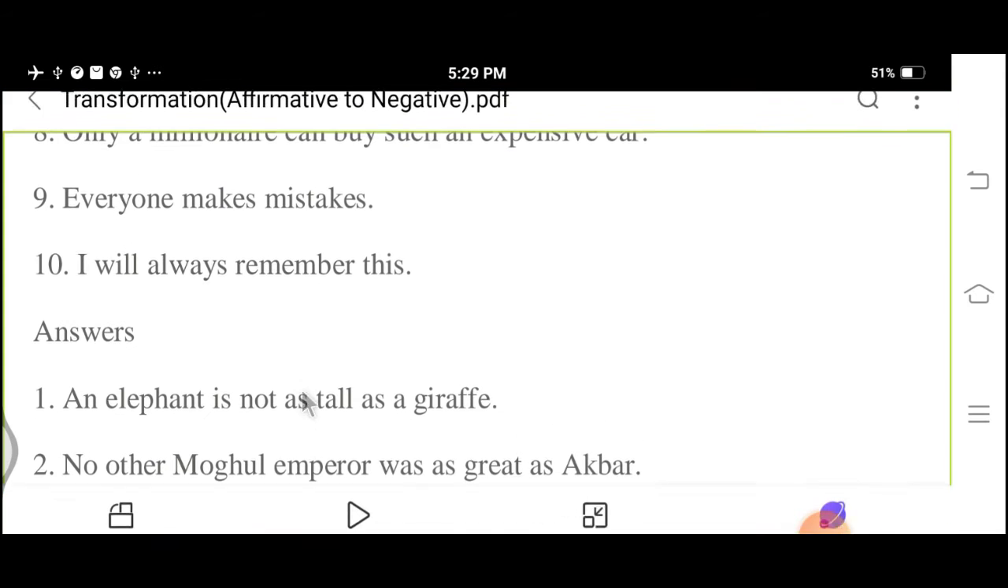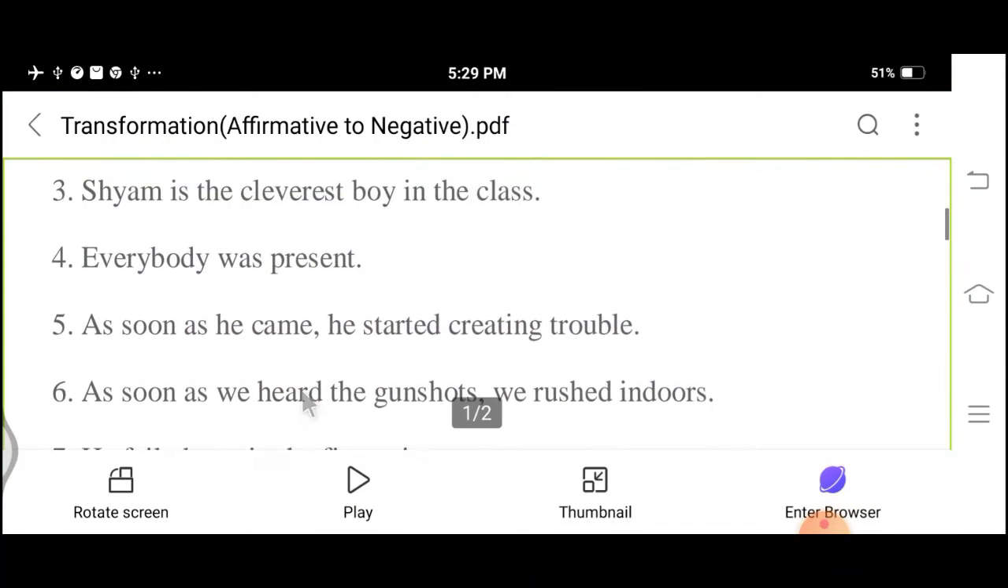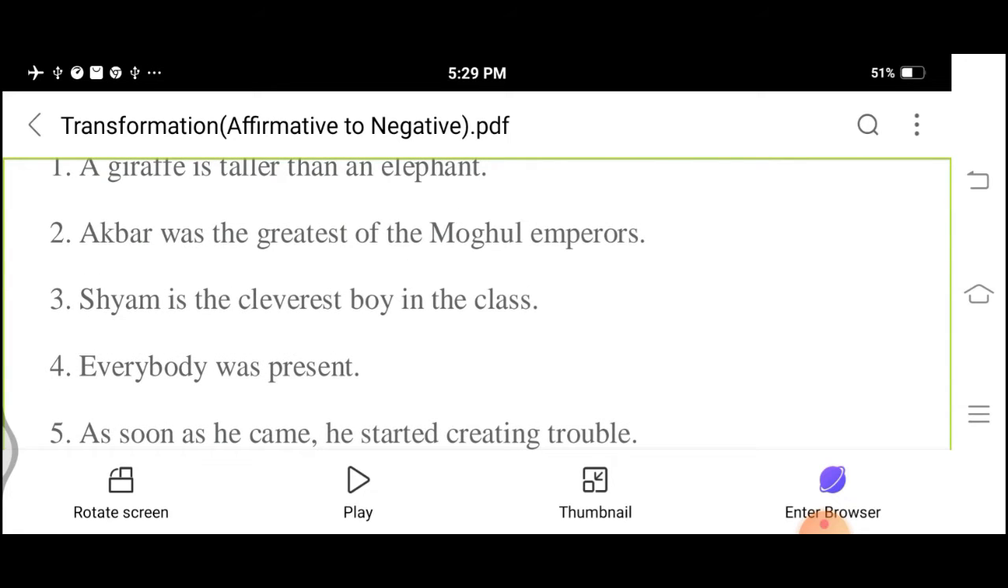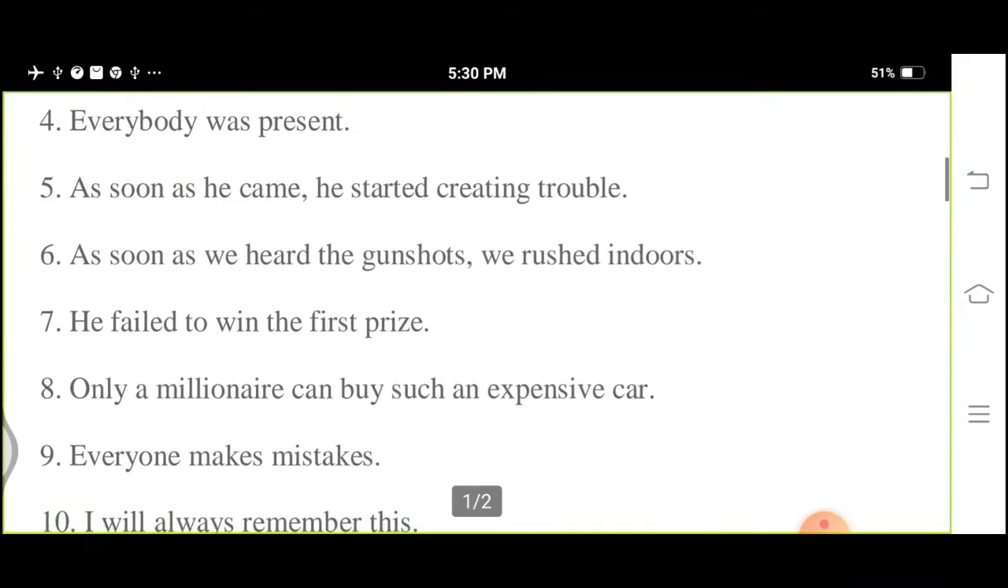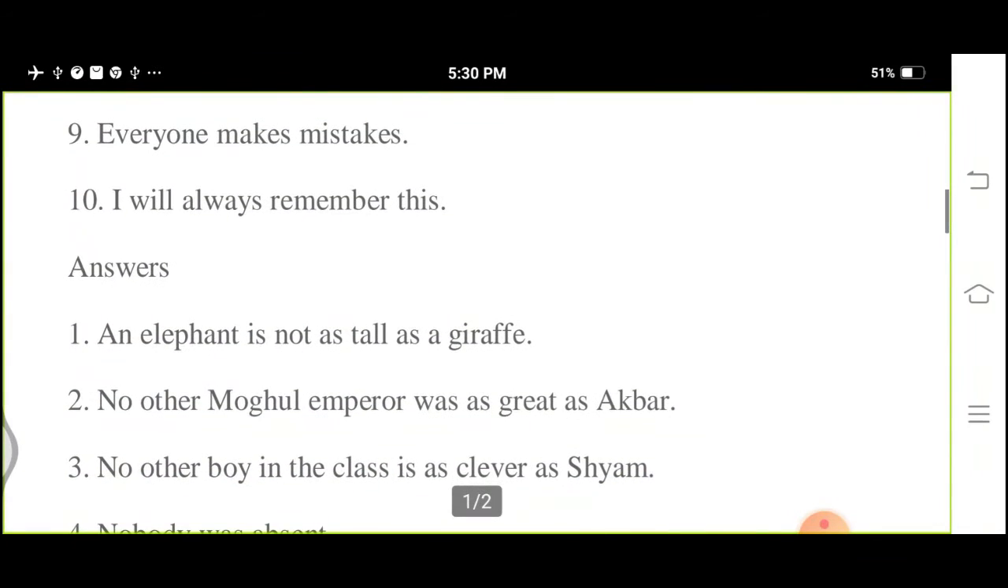So let us move to the second sentence. Akbar was the greatest of the Mughal emperors. It is a superlative sentence along with affirmative sentence. When we make it negative, it will be positive: no other Mughal emperor was as great as Akbar. Structure has been completely changed, but the sense is the same.